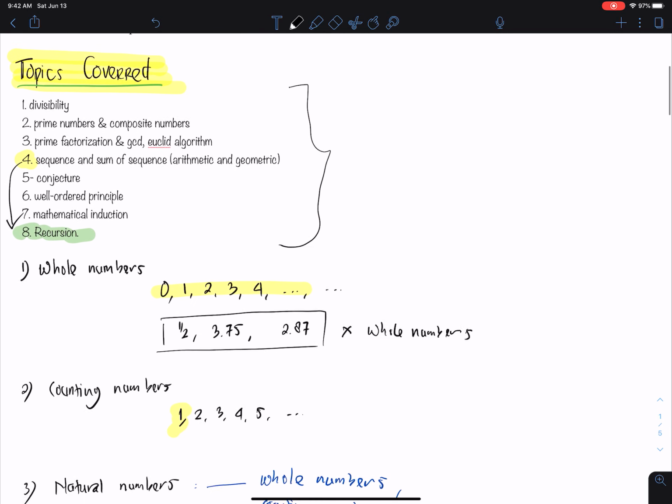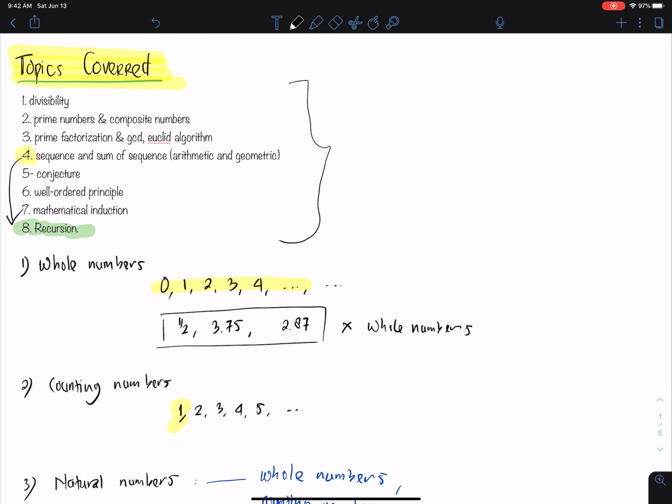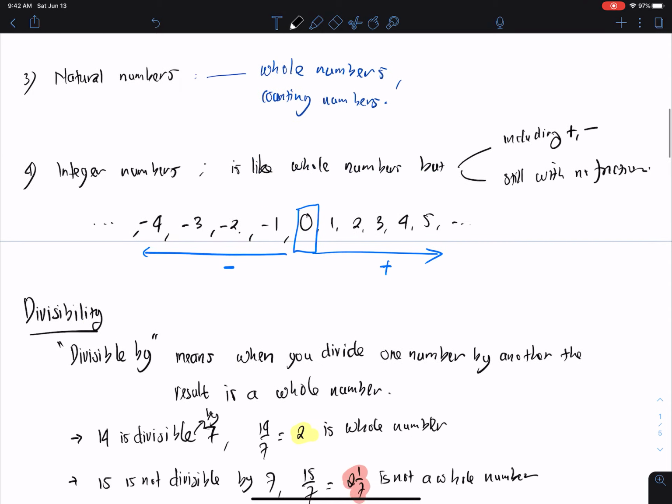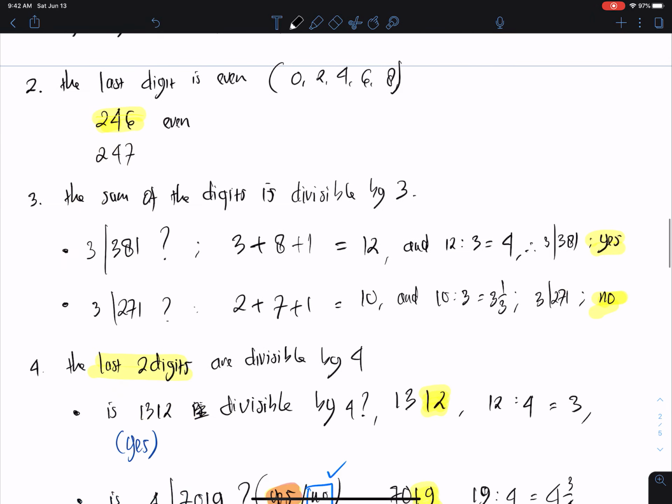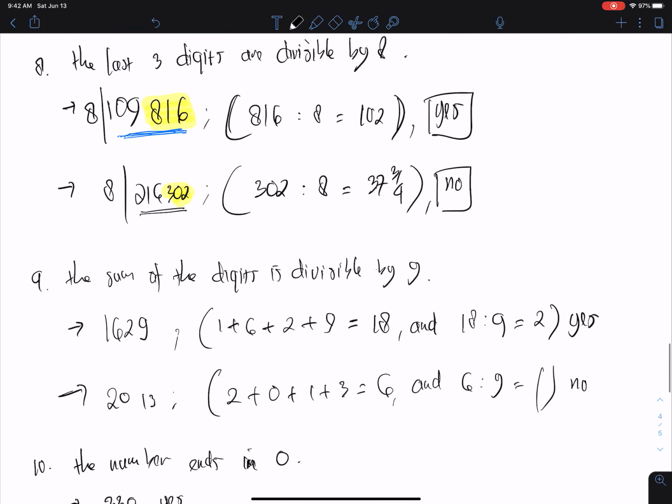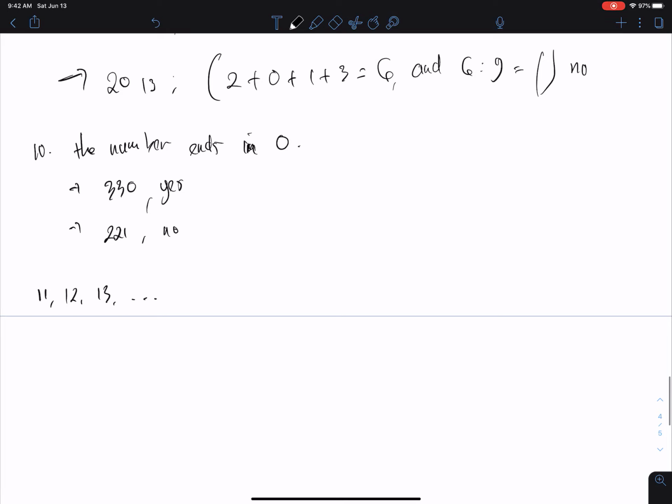And as we already have up to 10, I guess it's enough. The rest you can try to search about, what the rule of divisibility will be for other numbers. But there is also something that attracted me. I'm not sure whether you have seen this, because I found it in a viral video.